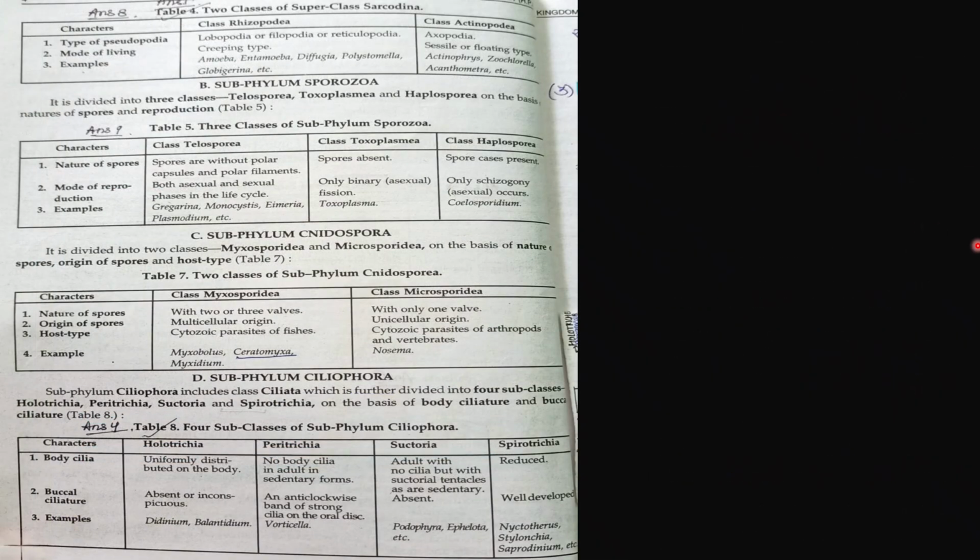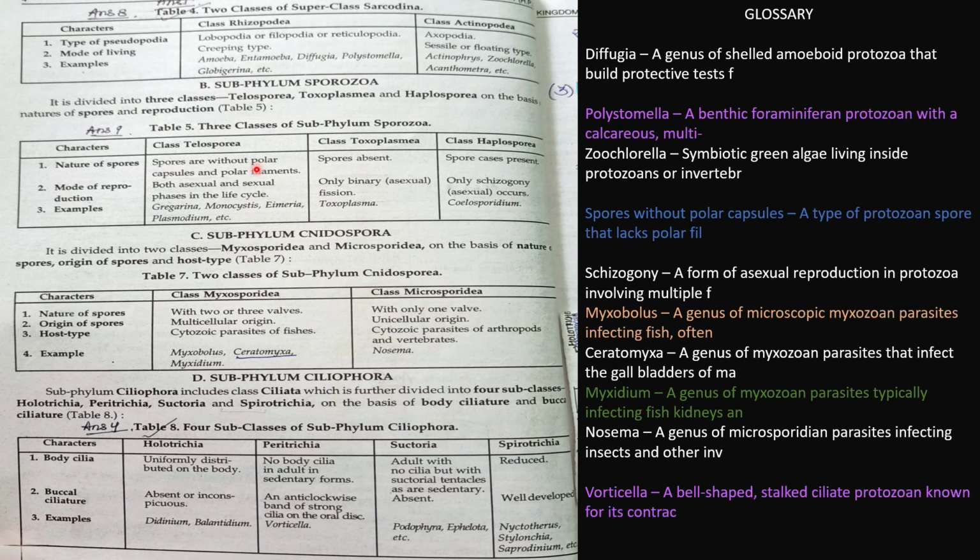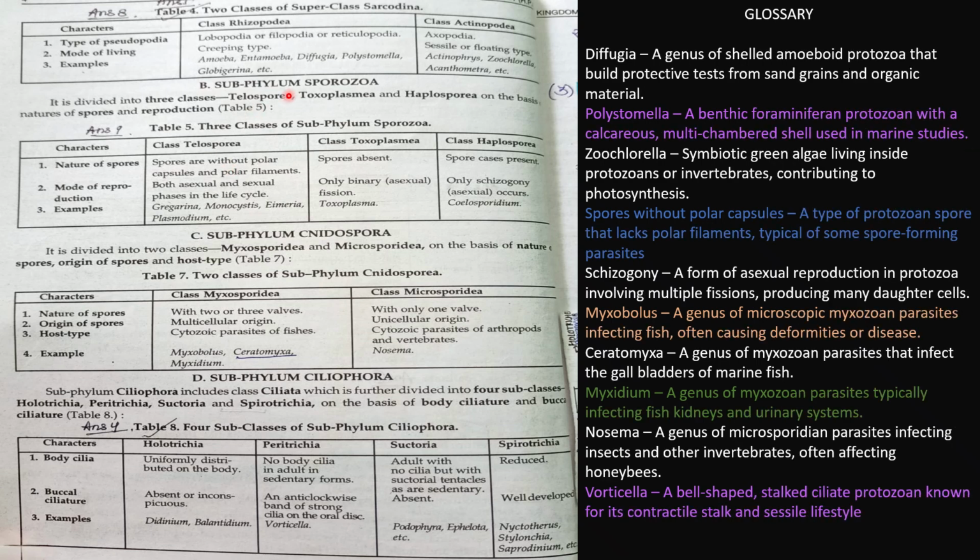Now here let's discuss the two classes of superclass Sarcodina, that is Rhizopodia and Actinopodia. They are classified on the basis of type of pseudopodia. So in Rhizopodia, Lobopodia is present, or it is also called Filopodia or Reticulopodia depending upon the structure. If it is filiform, that is Filopodia, if it has a network, it is called Reticulopodia.